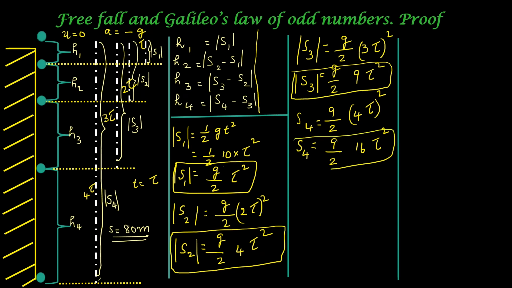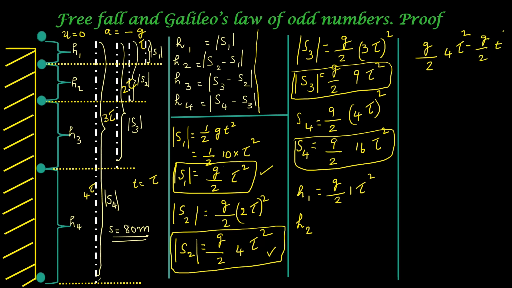Now that we have the values of S1, S2, S3 and S4, it is very easy to calculate H1, H2, H3 and H4. S4 is also absolute value. You have to put one line on either side. So H1 will be equal to S1 equal to g by 2 1 tau square. H2 is equal to S2 minus S1. That will be equal to g by 2 4 tau square minus g by 2 1 tau square equal to g by 2 3 tau square. We will carry it over here.